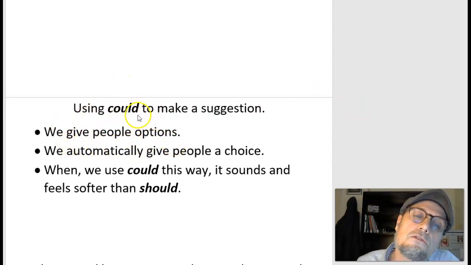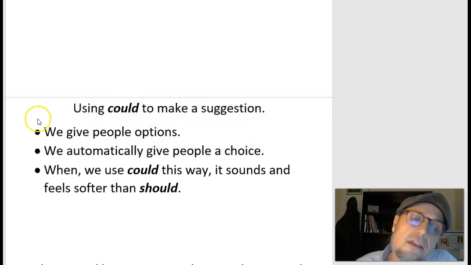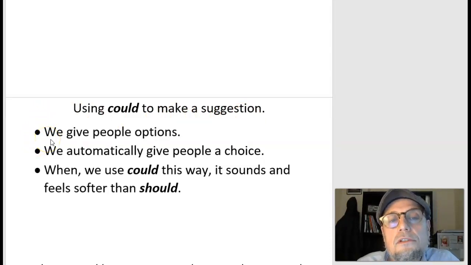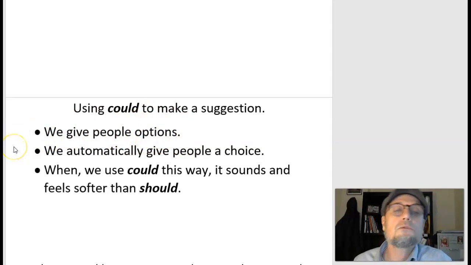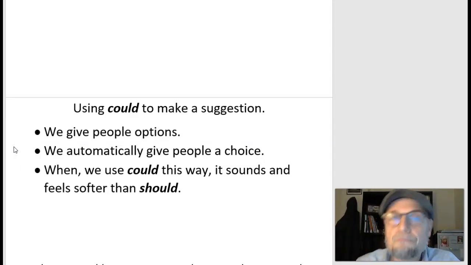So we can use could to give a suggestion. When we use could, we know the listener knows that they have an option. We saw before that when we use should, it means kind of like we are telling people what to do.